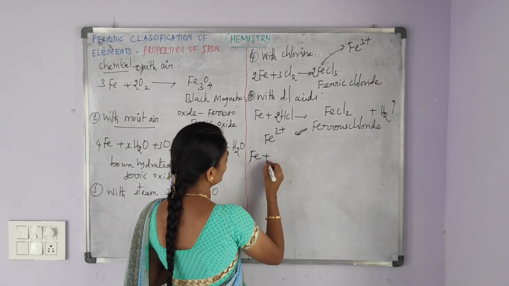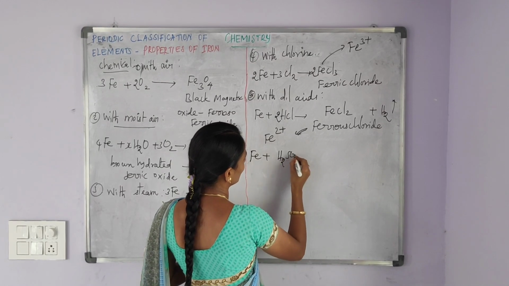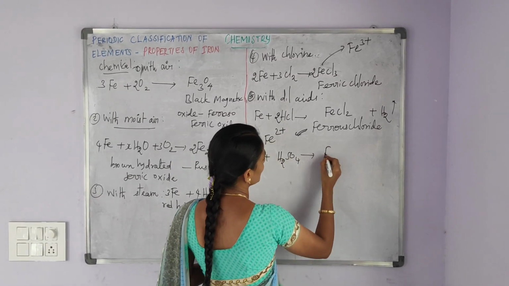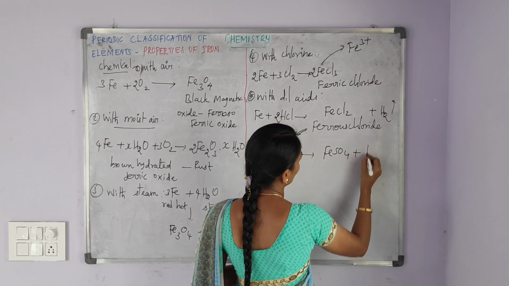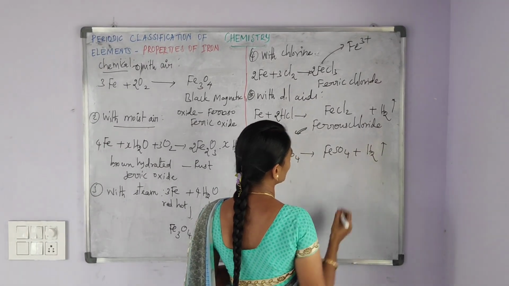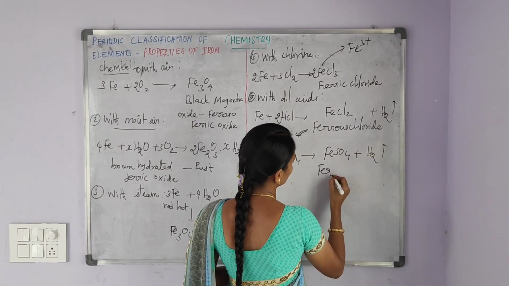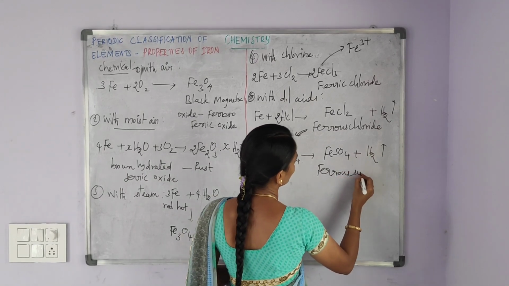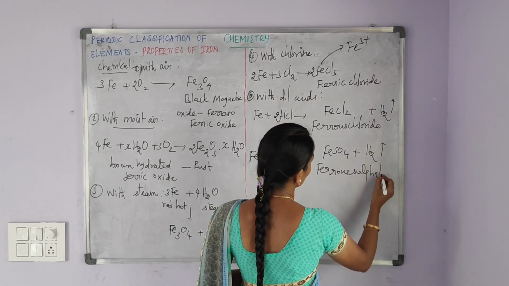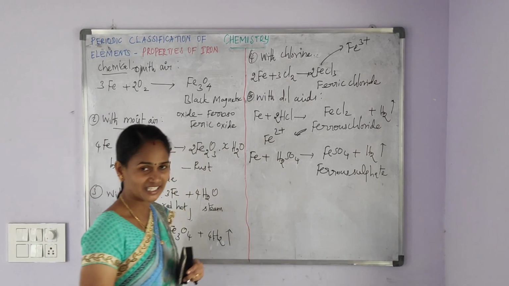And then iron reacts with dilute sulfuric acid. It forms ferrous sulfate along with the evolution of hydrogen gas. This compound is called ferrous sulfate. This equation is a self-balanced equation.